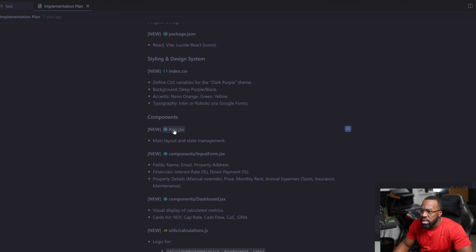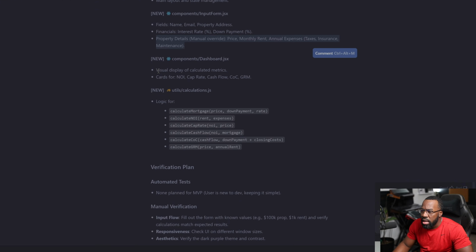Components, the main layout is going to be app.jsx, okay? And then it has some of the components like the name, email, and property address of the user and the financial interest rate, down payment, and some other property details that it needs to calculate and do the analysis. And then just some dashboard ideas, displaying the calculated metrics and showing different cards for those metrics. And then it shows some logic and then there's a verification plan, and it talks about automated tests, but it's like, hey, none planned for the MVP. Since the user is new to dev, we're going to keep it simple.